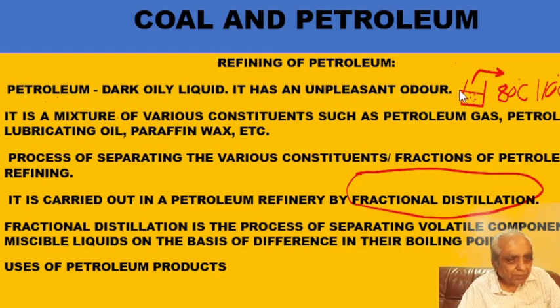So this is a very simplistic way of fractional distillation, because of the difference in the boiling point. That difference should be more than 20 or 25 degrees Celsius. When we heat, first the low boiling point liquid will come out and then the high boiling point liquid will come out.